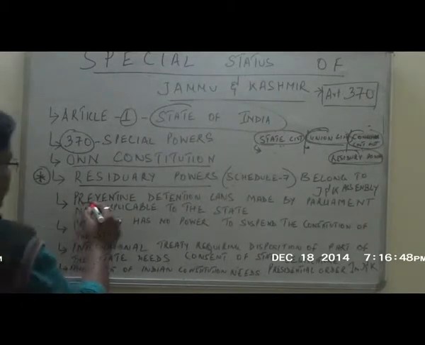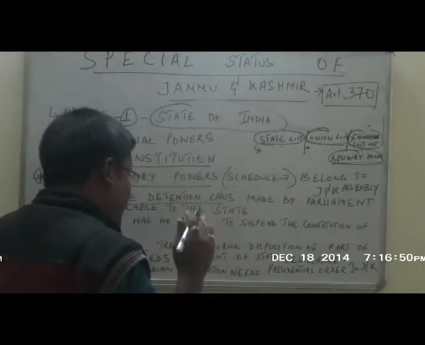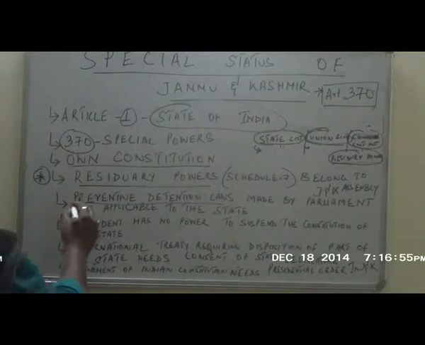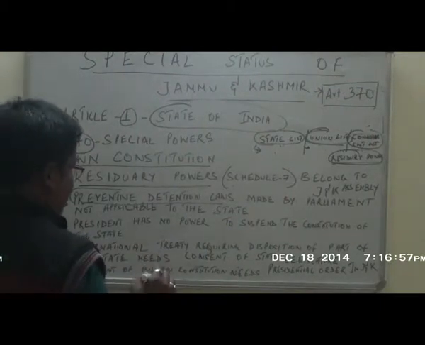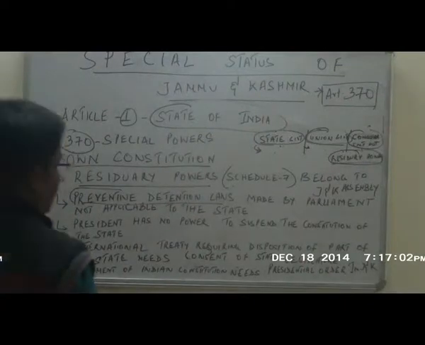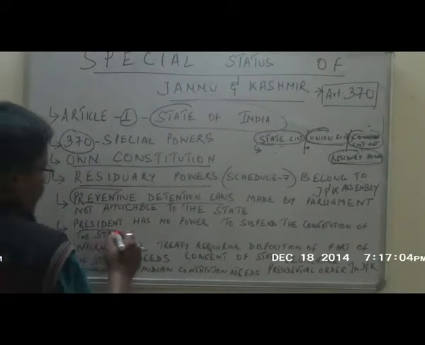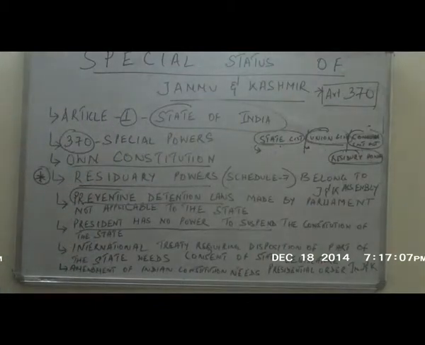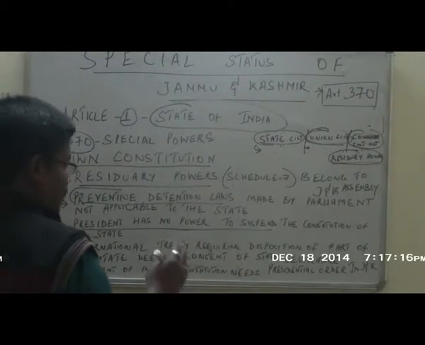Third, any preventive detention law that is made by the Indian Parliament is not applicable to the state of Jammu and Kashmir, unlike any other state, where preventive detention law has effect on all the 28 states in India other than Jammu and Kashmir. Fourth, the President of India has no power to suspend the constitution of the state. That means the President of India cannot impose an emergency in the state and suspend the legislature of the state of Jammu and Kashmir.